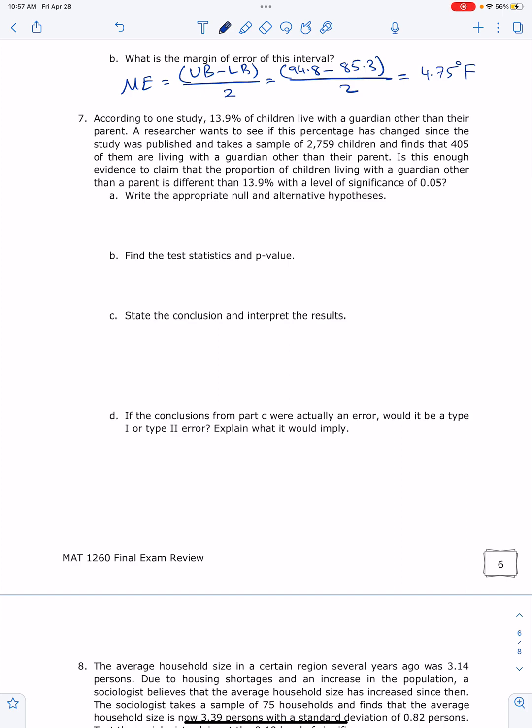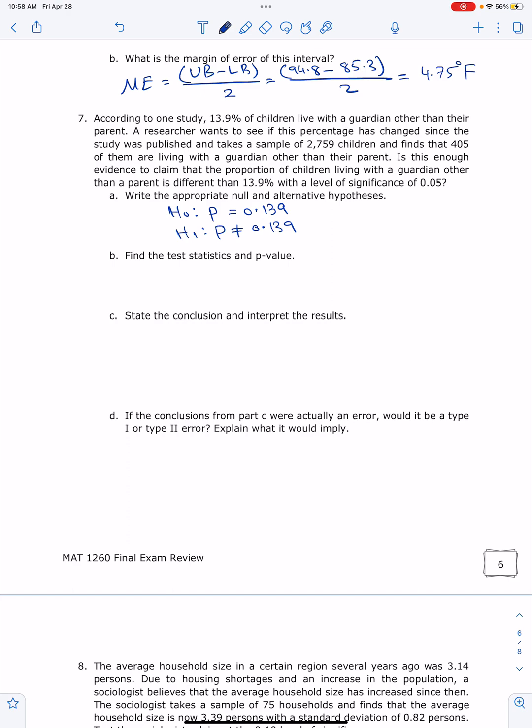So the first step that we're going to do is to write the null and alternative hypothesis. So the null hypothesis is a statement of equality. The proportion of children who live with a guardian other than their parents was 13.9% from a study. The researcher claims that the proportion is different. So it's not equal to 0.139 or 13.9%. So that is the null hypothesis and the alternative hypothesis.